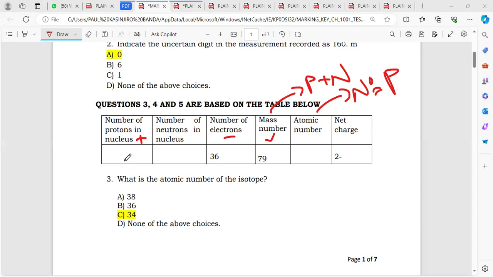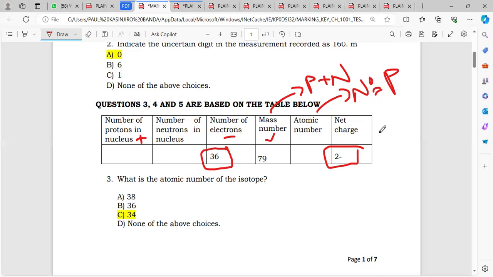So let's try to fill in those blank boxes there. Using the information that we've been given, these are the number of electrons, and then this is the mass number and the atomic number. Looking at the number of electrons and this charge, we can get some information from there, because we said the net charge indicates either an excess of electrons or a deficit, right?